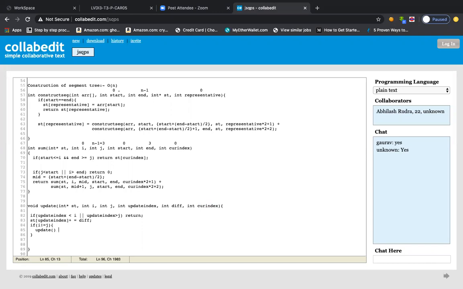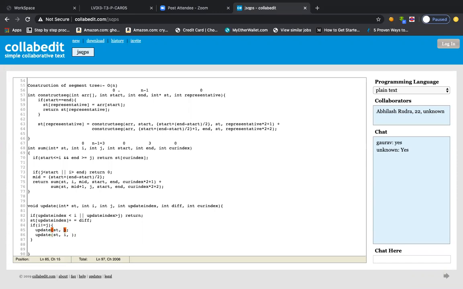So you just need to call it 2 times, isn't it? You just call it 2 times, and then you know what needs to be done, right? So st will be st only in every case, right? And then from here, from i to mid, the value of mid you can figure out.